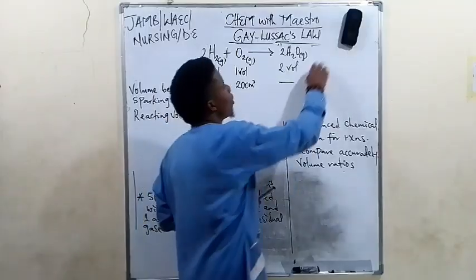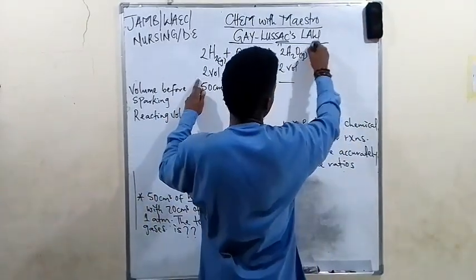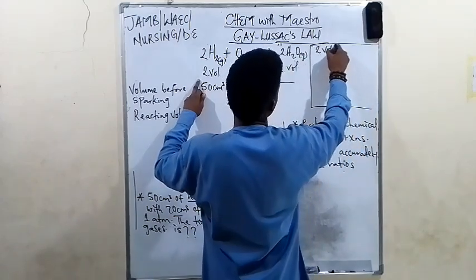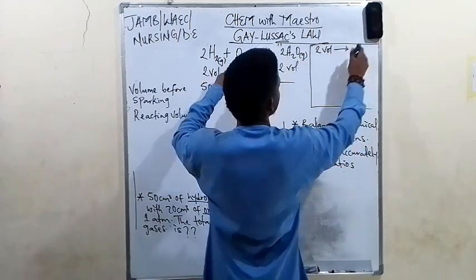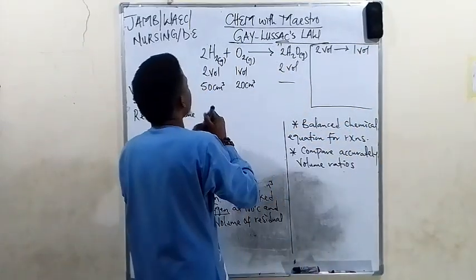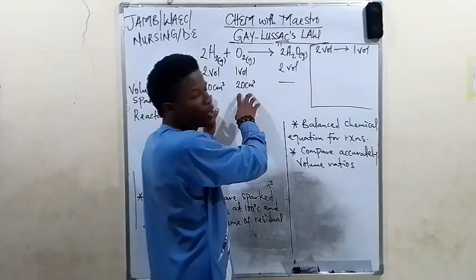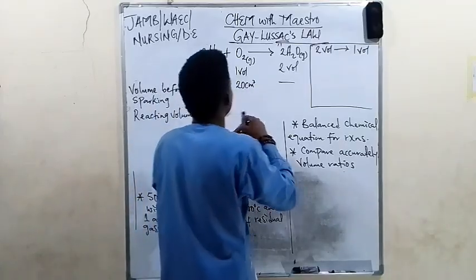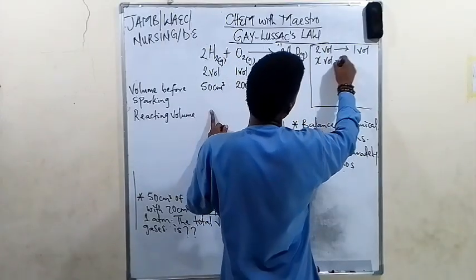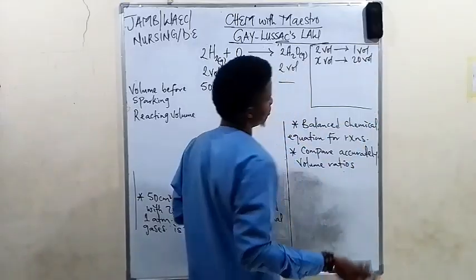Now ask yourself, if 2 volume of hydrogen required 1 volume of oxygen, how many volume of hydrogen will be consumed by 20 volume of oxygen?